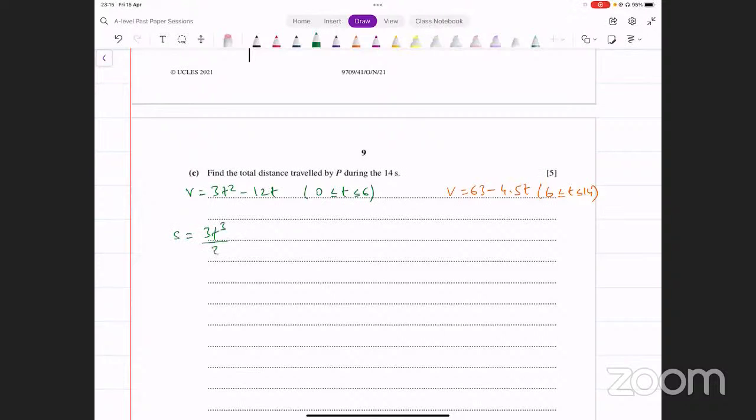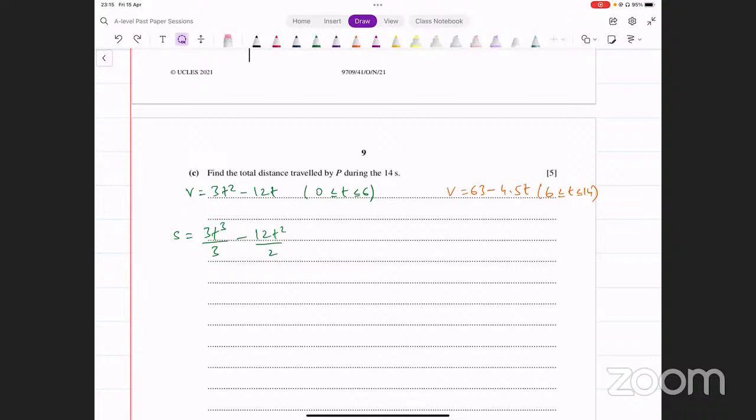We get 3t cube over 3 minus 12t square over 2. Generally, whenever we integrate, we have to put plus c there. लेकिन यहाँ पे हम limits use करके कर लेते हैं. That's going to be easier. तो limits हम लेकिन किस तरह से डालेंगे? हम इसको दो parts में divide कर लेंगे.